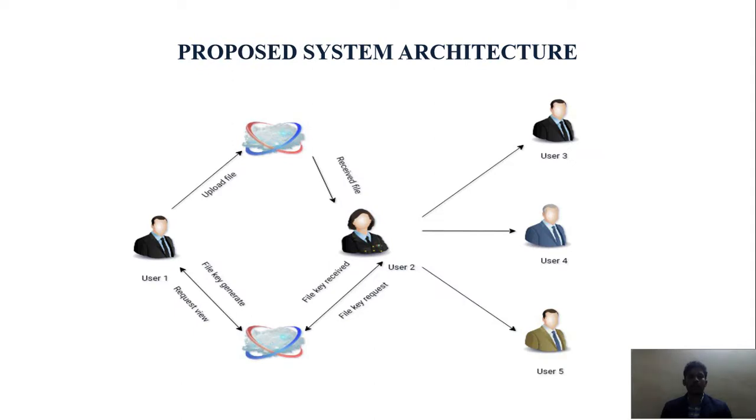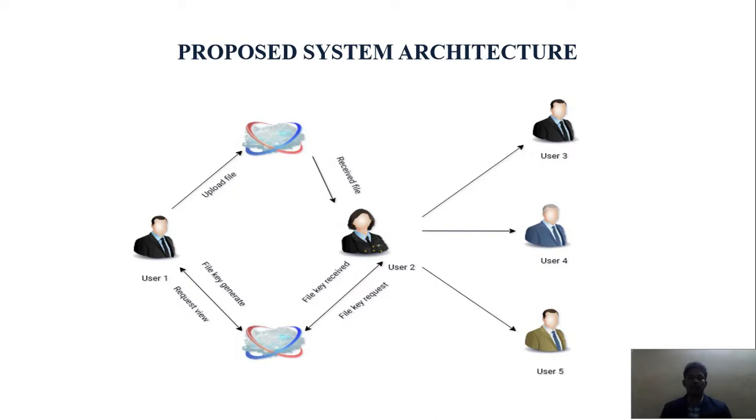Proposed system architecture. In this architecture, this is user 1, user 2, user 3, user 4 and user 5. Here user 1 will upload the file to the cloud, and then user 2 will receive the file. He can only receive the file. He cannot download or send the file. It is view format only, no upload. Then he needs a key generation to access the file. He needs a key generation to access the cloud.